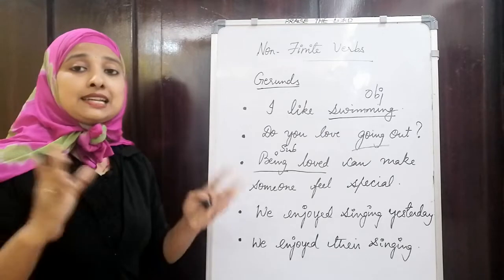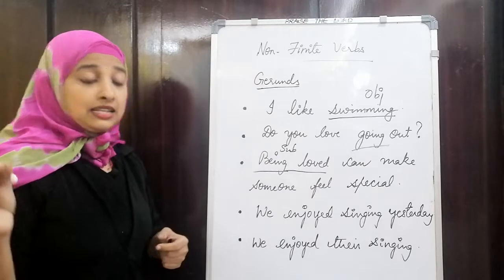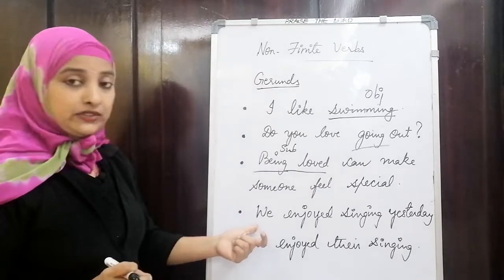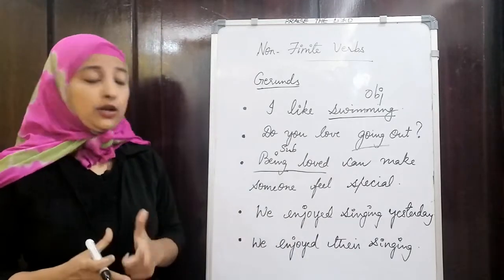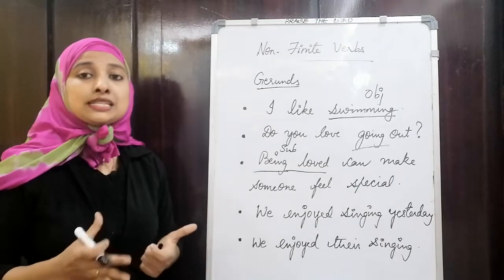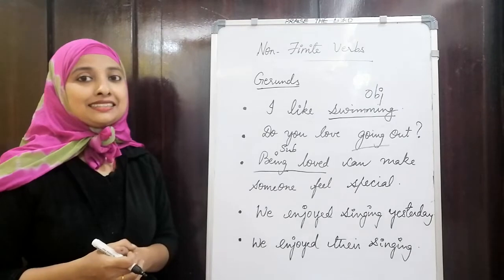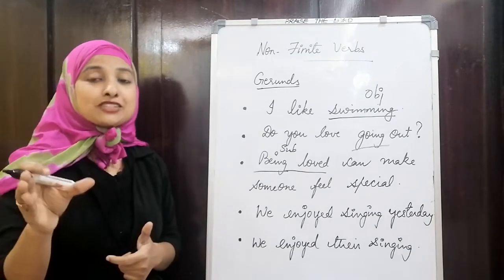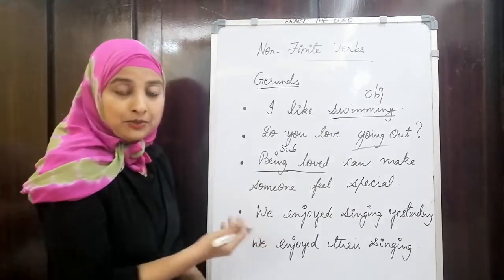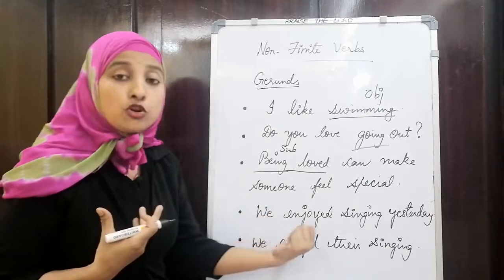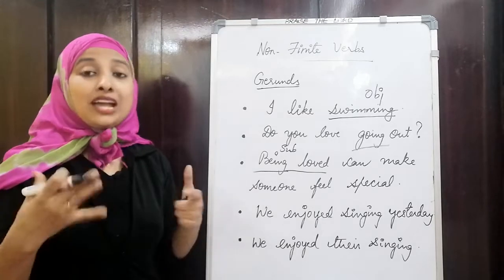So I said gerunds can either be subjects or objects. So you can see this. And something special about gerunds in this sentence: we enjoyed singing yesterday. Who is the doer here? Who is doing the action? What is the action being done here? It is actually enjoying. Who is enjoying? We, we ourselves. We ourselves enjoyed singing yesterday. We all were singing yesterday and we enjoyed it a lot.